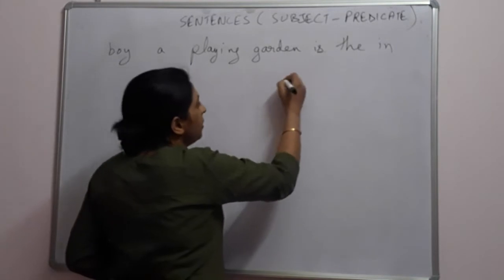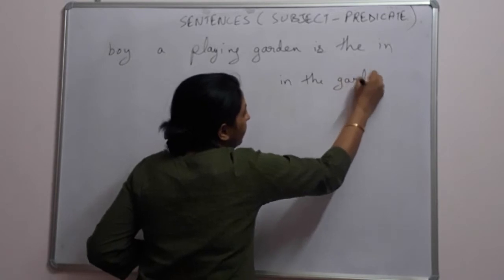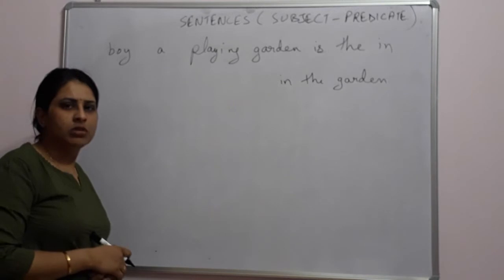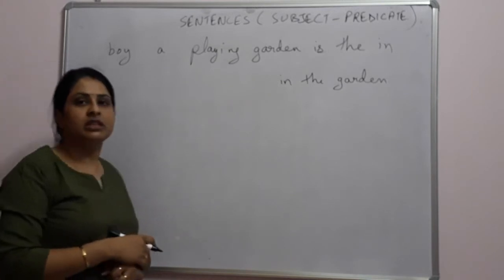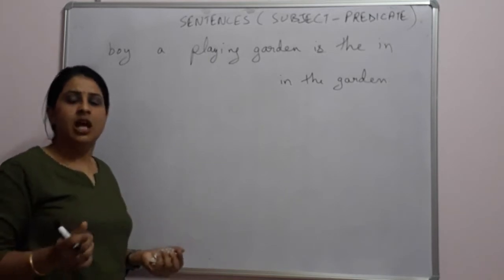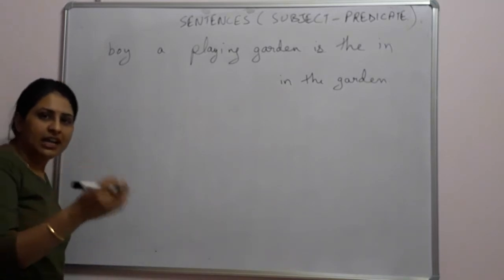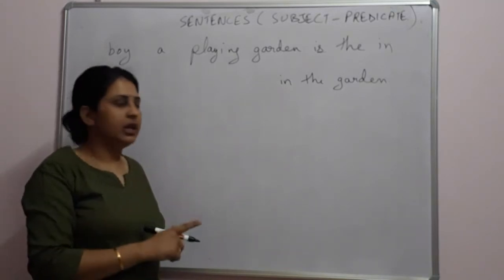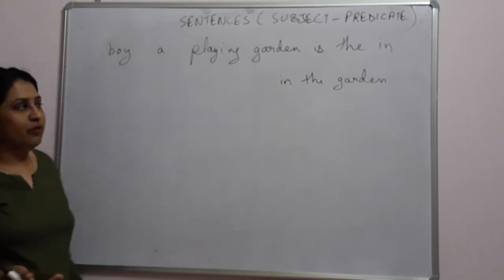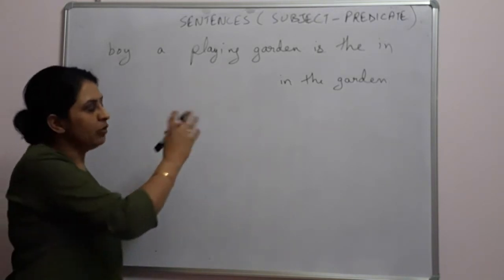Like I will pick up, in the garden. So is it giving us any sense, in the garden? No. But we can't say exactly that it is not giving us any sense. It is giving us some sense, not complete sense, but some sense. That is, whatever the action is, we know that it is happening in the garden, but we have no idea what the action is or who is performing the action. So we have no such details over here.